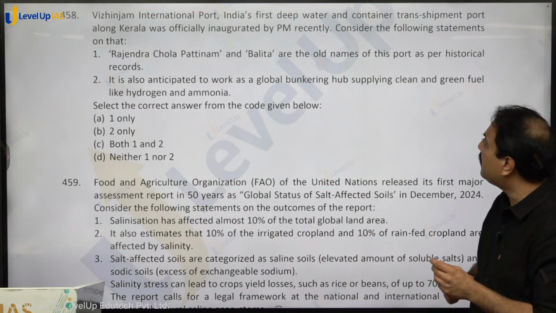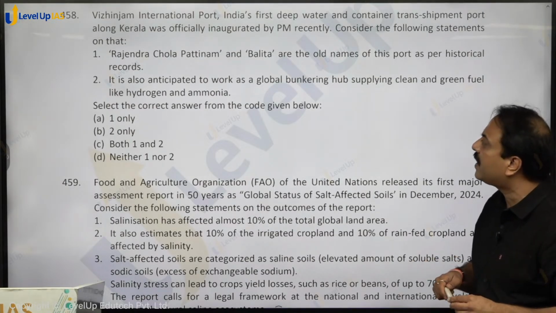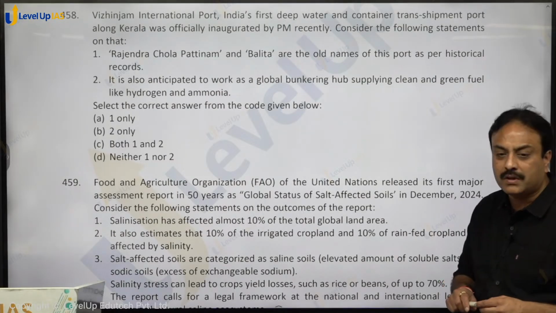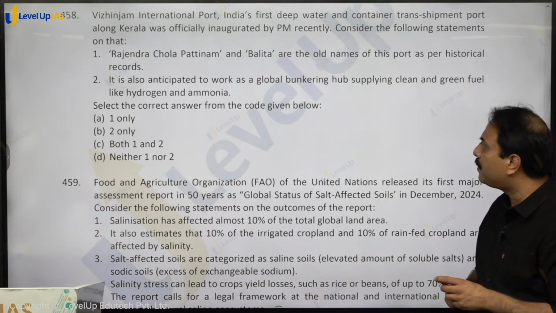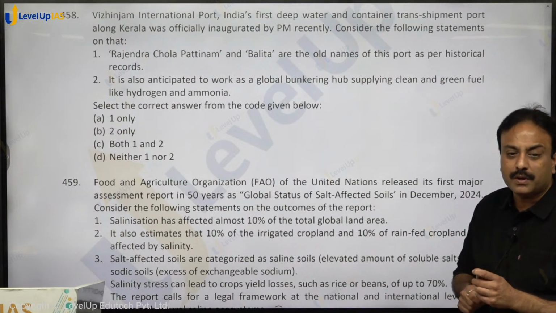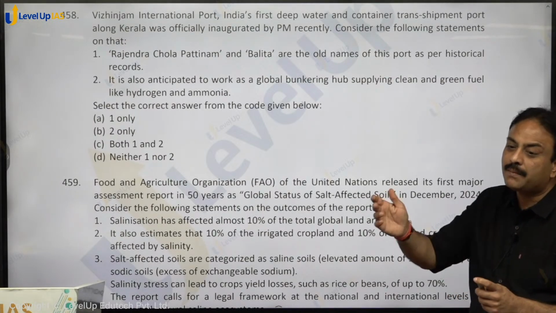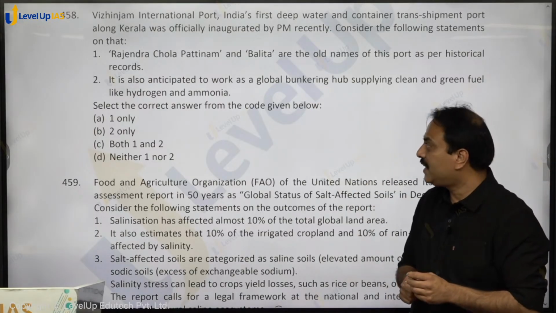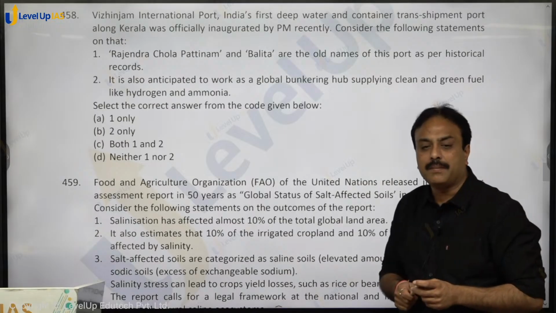It is India's first deep water and container transshipment port along Kerala, was officially inaugurated by the Prime Minister recently. Consider the following statements on that. Rajendra Chola Pattinam and Balita are the old names of the same port. Vizhinjam port के पुराने नाम as per historical records are these. It is also anticipated to work as a global bunkering hub.